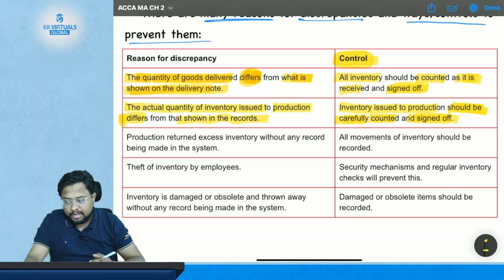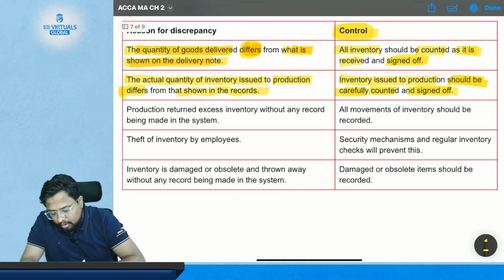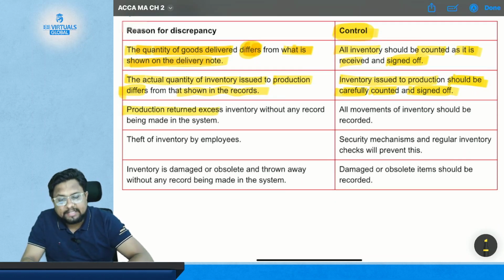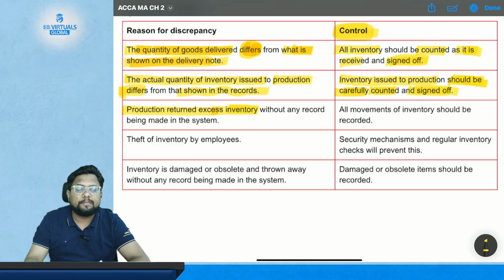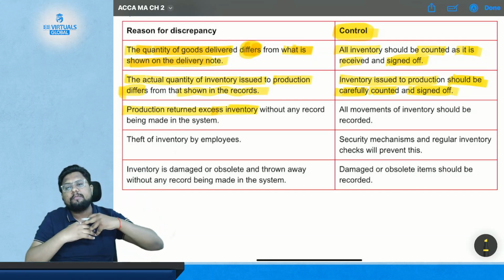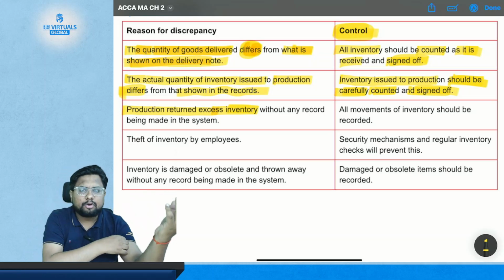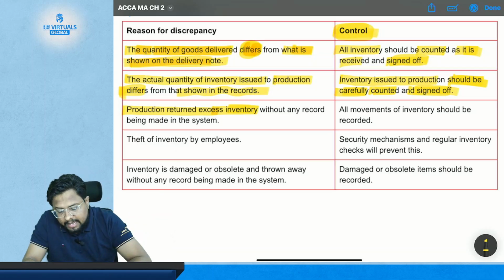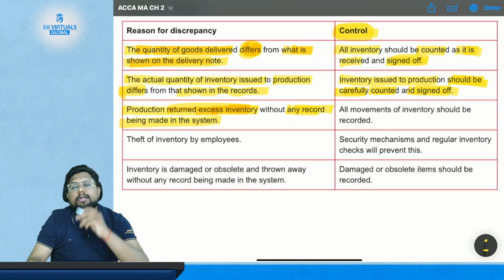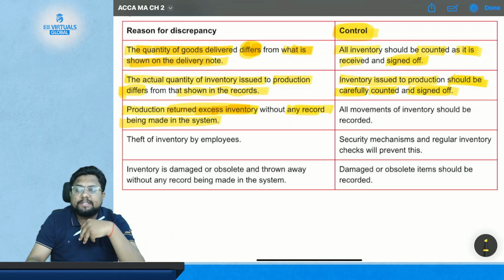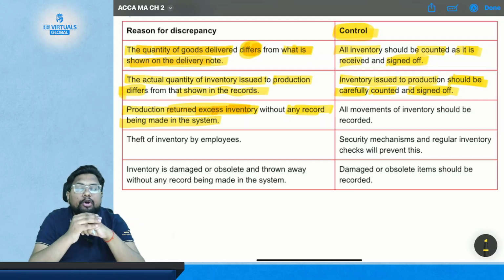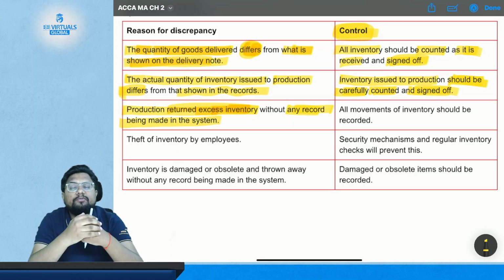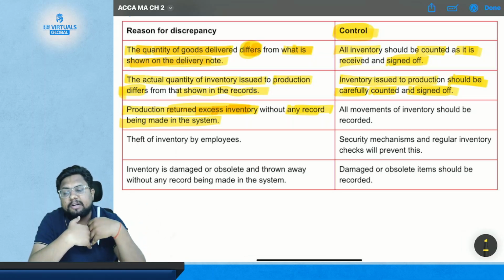Got it? Now comes the third problem, which is production returned excess inventory. Production is returning you the inventory because they have excess quantity, so they are returning it to you, without any record being made in the system. So there is no record of that excess return, but they have made it to you. In the record there is no information written regarding the excess returned by the production.